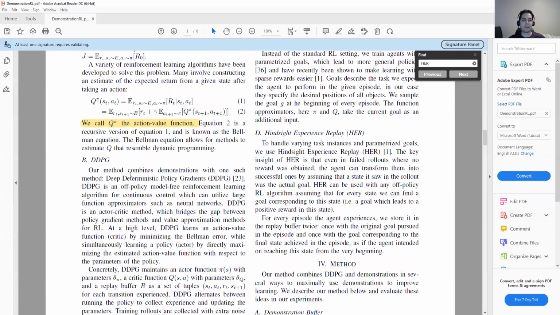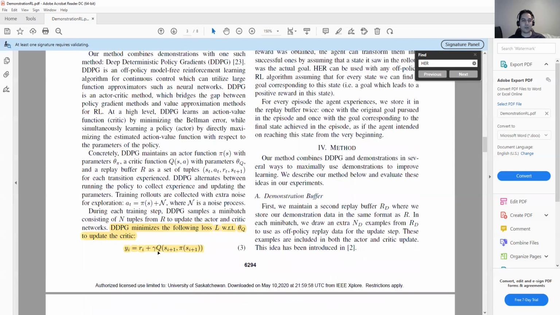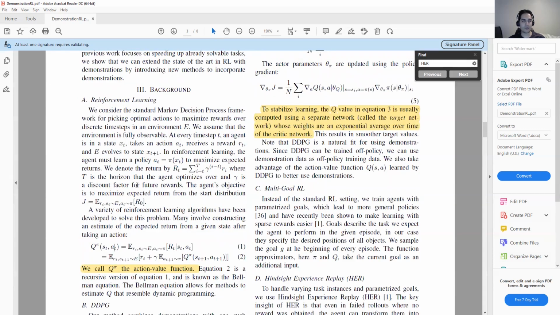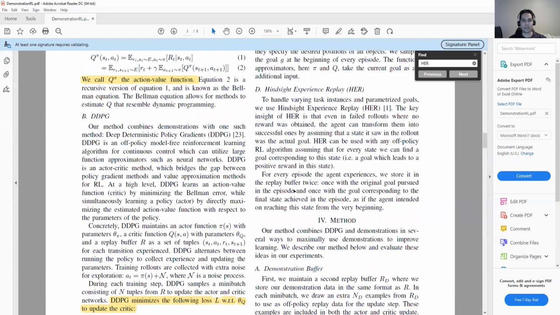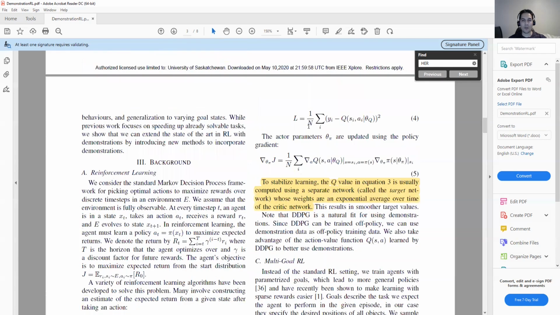In DDPG, the deep deterministic policy gradient, the algorithm works based on increasing the rewards over time. The gamma here is a discount factor for future rewards. So the paper mentioned here that we want to optimize this. They mentioned the Q value. So you know that we have a critique model. So what is the difference between the critique model and the Q function?